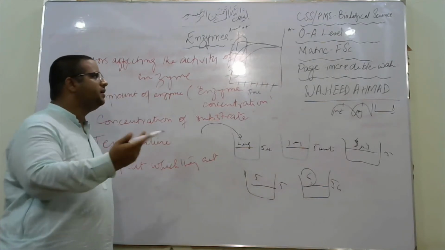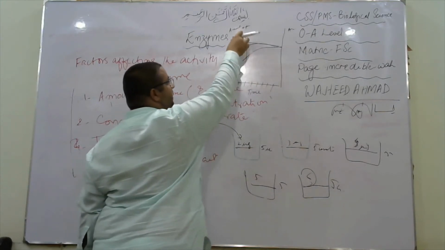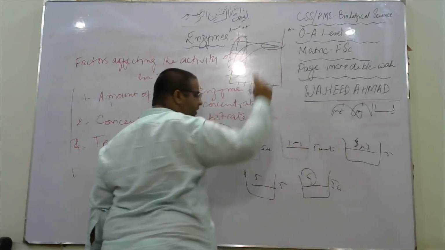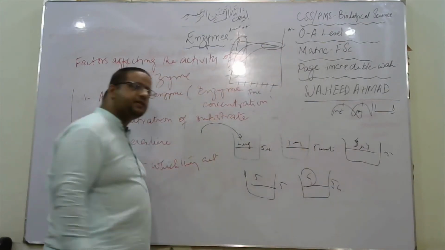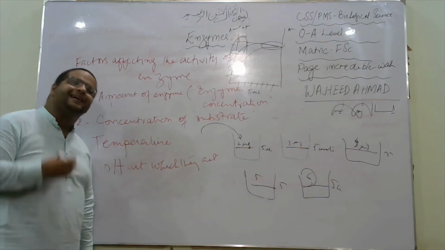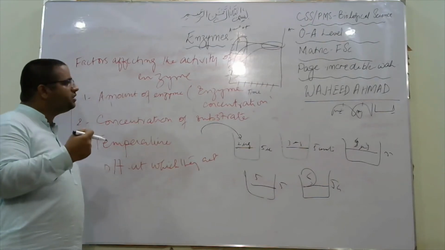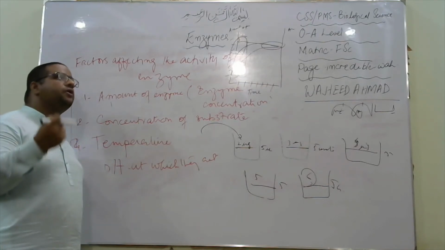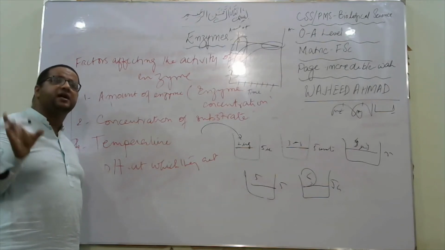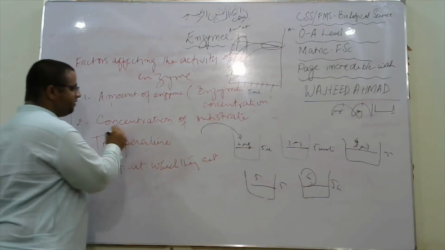Suppose this is for 2, and this is for 5. So more product is initially produced with more enzyme, but later on the product will remain the same because the concentration of substrate is the same. This is how an increase in enzyme concentration will increase the reaction rate. This is what I am inferring about the concentration of enzyme. Concentration of enzyme does have an impact on enzymatic activity, as more active sites are available for the activity. Next, I am moving towards the concentration of substrate.